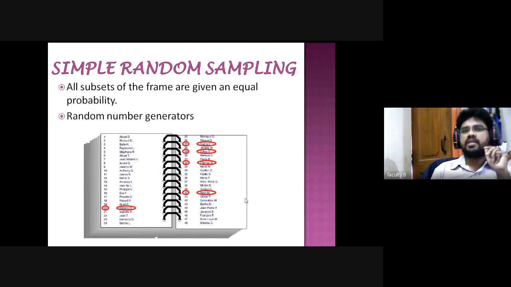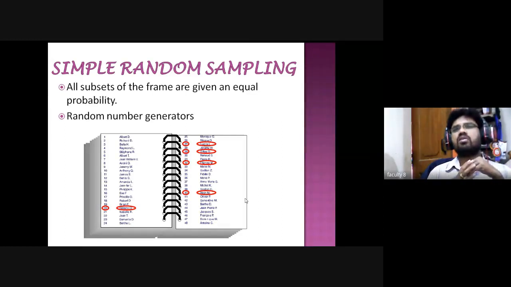Then within the random sampling method, we have the 5 types, as we discussed. The first one is the simple random sampling method, also known as the random sampling method. There is a simple process to select a sample from the population. That is called simple random sampling method. For example, roll numbers up to 24 and up to 48.